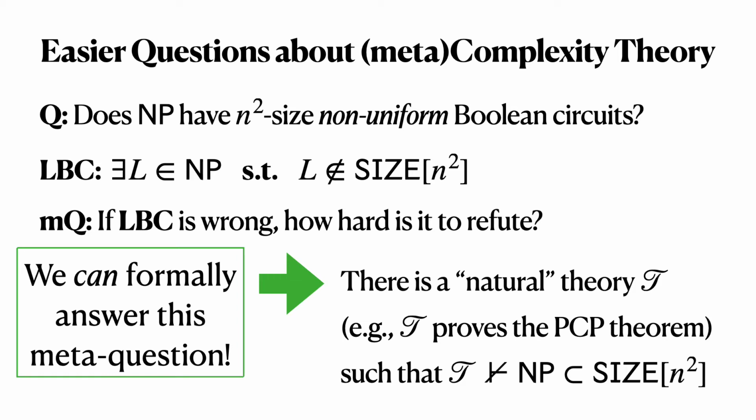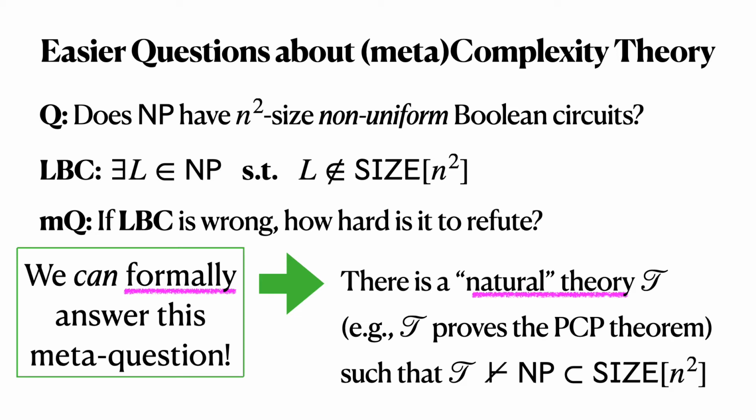So that's good, that's progress, because that says that even if we are very, very wrong about the expressive power of NP versus quadratic size circuits, then at least we know that techniques outside of this reasonable and powerful theory will be required to prove that absurdly efficient circuits exist. Okay? So let's dig into the sense in which this is formal.